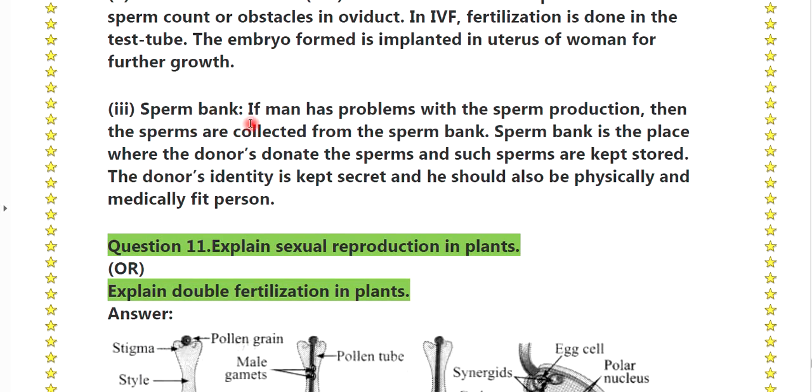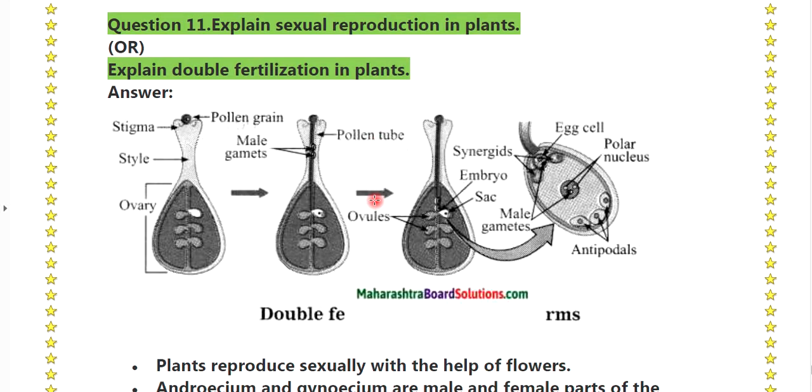Sperm bank. If a man has problems with sperm production, then the sperms are collected from the sperm bank. Sperm bank is the place where the donor donates the sperms. As sperms are kept stored, the donor identity is kept secret and he should also be a physically and medically fit person.